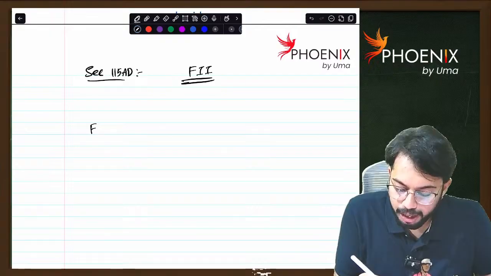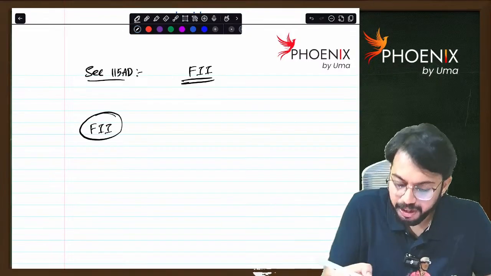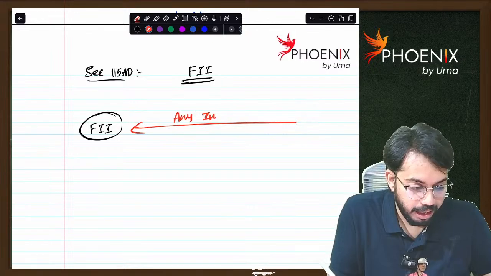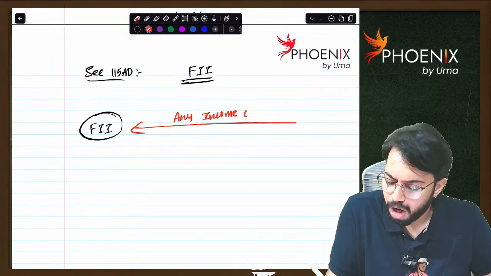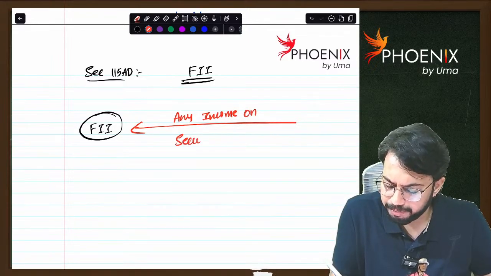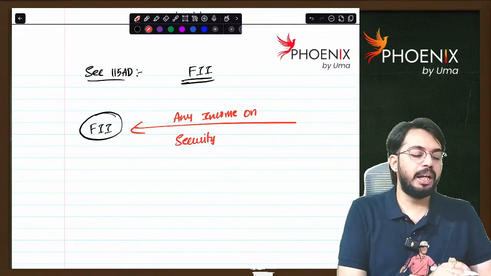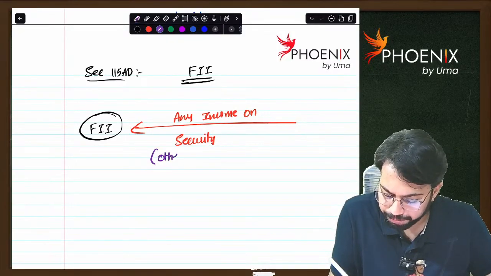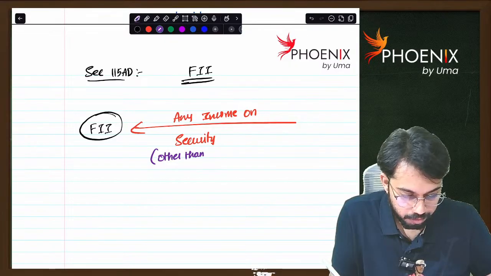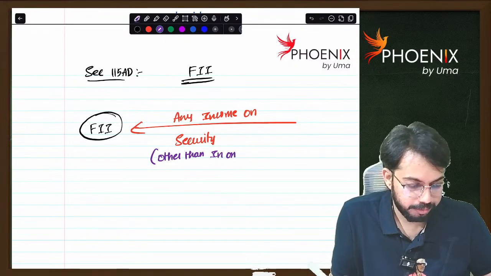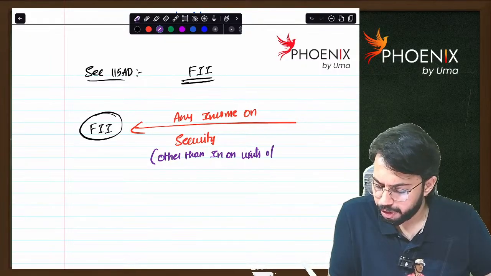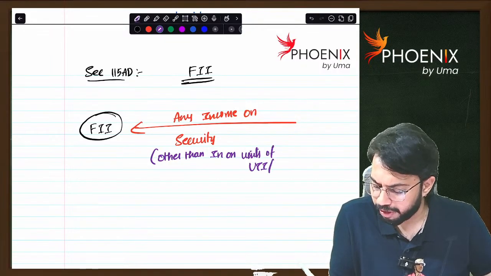Now, if a foreign institutional investor receives any income on security in India, other than interest on units of UTI or mutual fund.